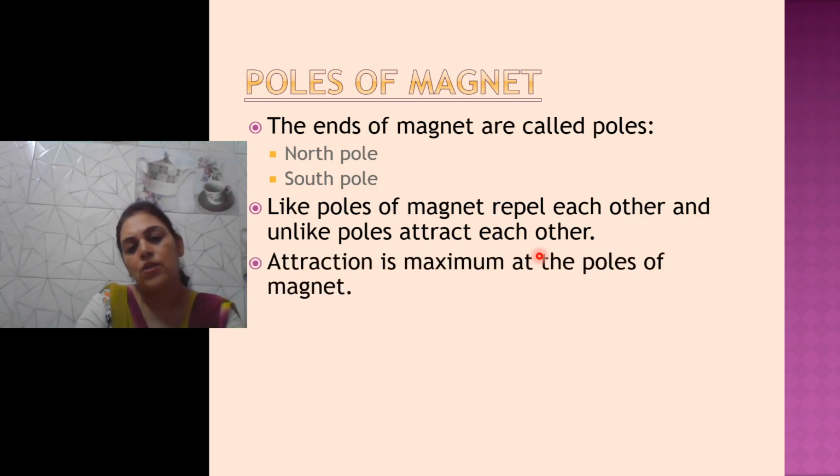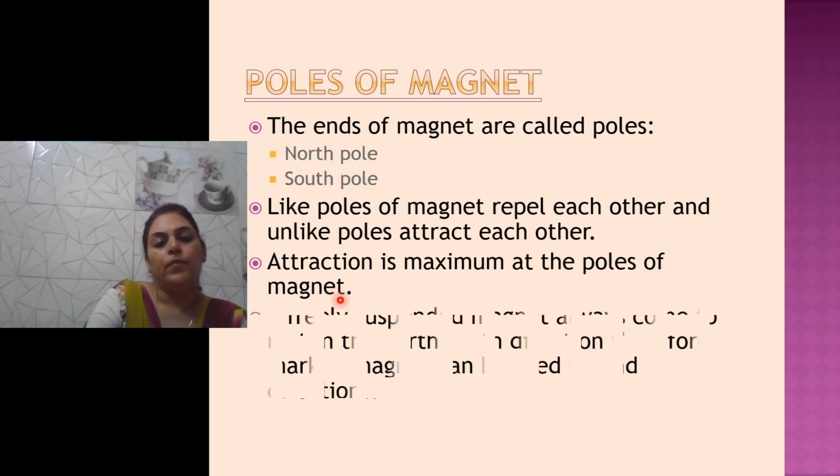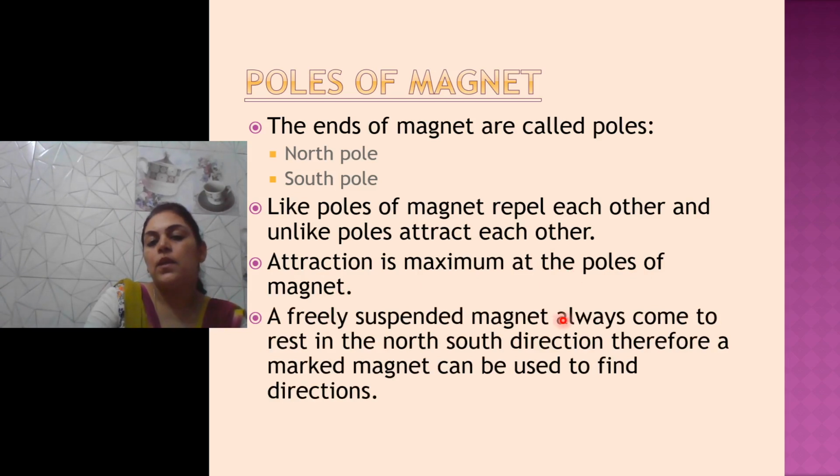Alright. Attraction is maximum at the poles of a magnet. Okay. A freely suspended magnet always comes to rest in the north and south direction. Therefore, a marked magnet can be used to find direction.